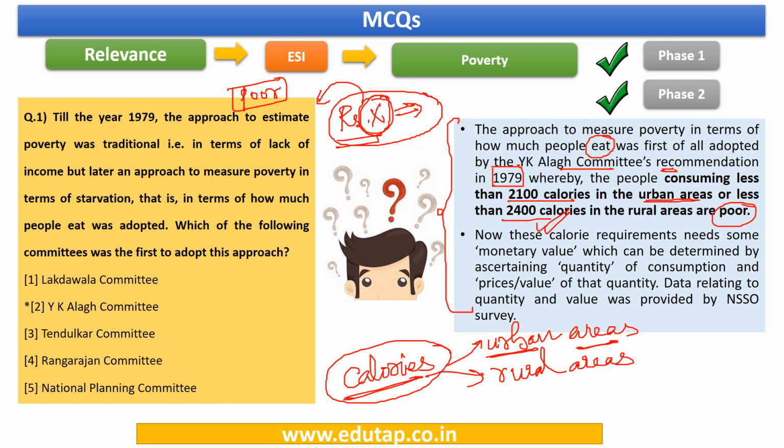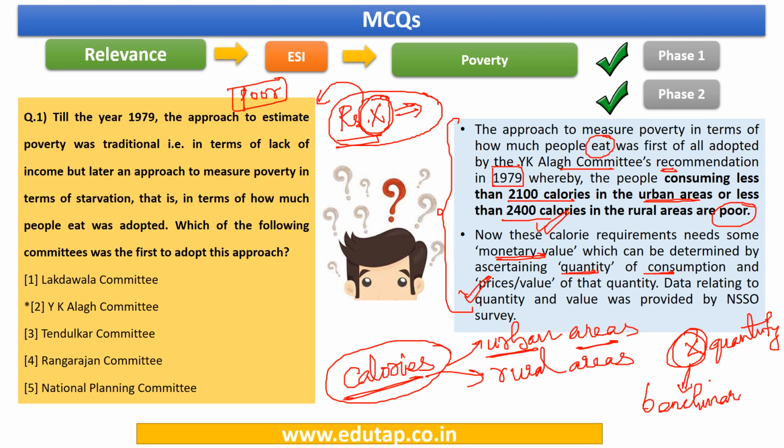After coming out with this calorie figure, we cannot just have calorie as the benchmark, right? Now we need to find out the monetary value of this calorie. So how are we going to do that? We are going to ascertain the quantity of consumption that is required and the price of that particular quantity. If suppose X quantity must be taken in the diet, what is the price of this X quantity? After coming at all this, a particular value was arrived at and that value was considered as a benchmark for considering whether a person falls above poverty line or below poverty line.